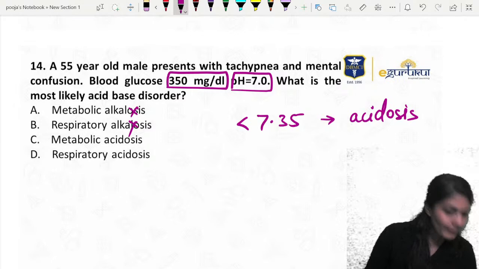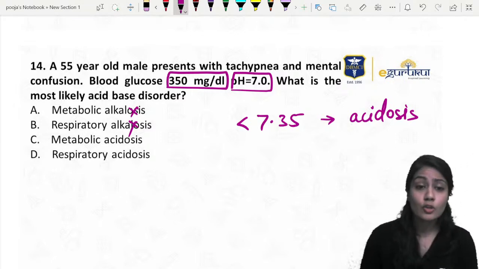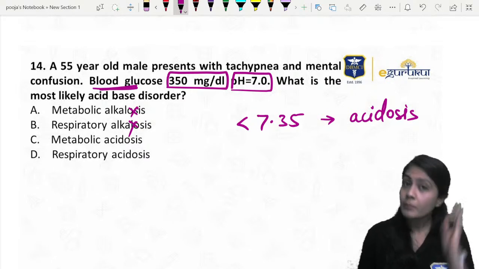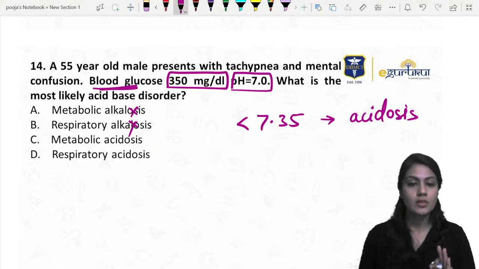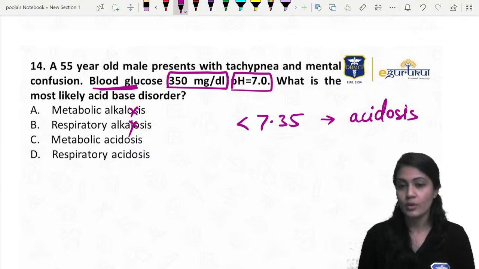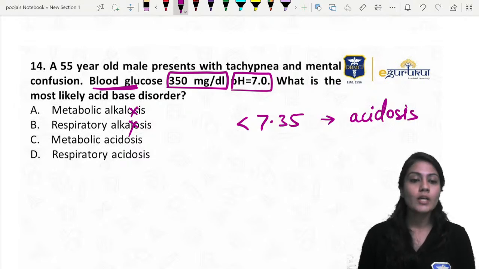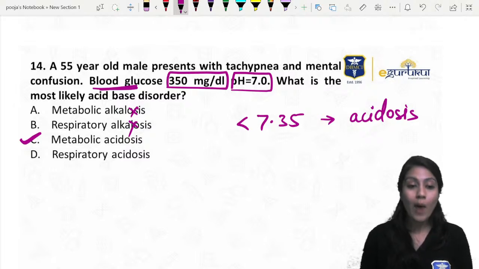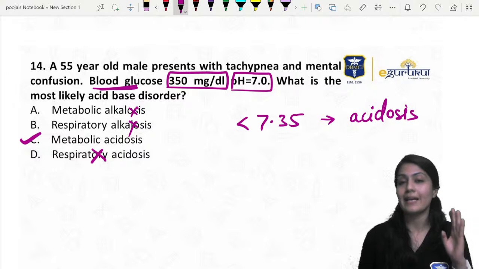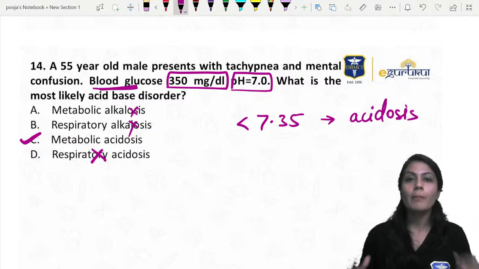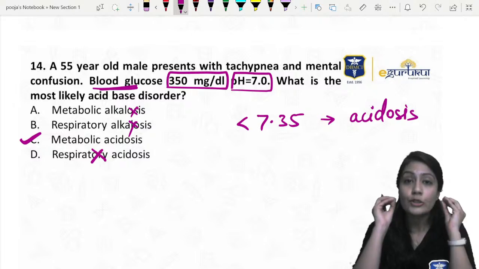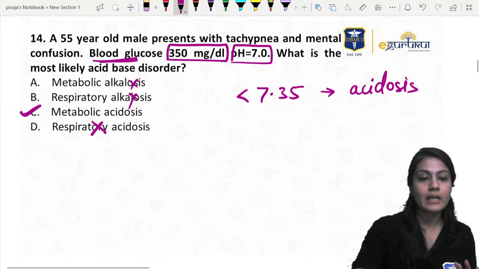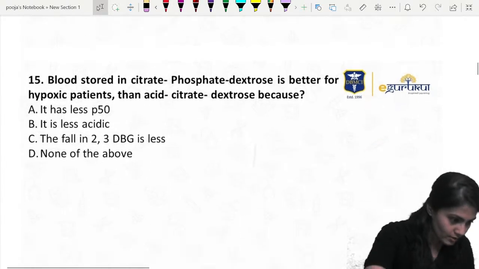Okay, diabetic ketoacidosis. Awesome, guys. So blood glucose, obviously that is the hint. It should be less than 250 even after a meal. But over here, diabetic ketoacidosis is there. There is no question of alkalosis whatsoever. The pH is less than 7, right? So definitely it is a kind of respiratory acidosis. Respiratory acidosis? Why? Metabolic acidosis, not respiratory acidosis. It is the metabolic acidosis. Obviously the problem is in the metabolism of the glucose, and that's why over here the answer is metabolic acidosis.